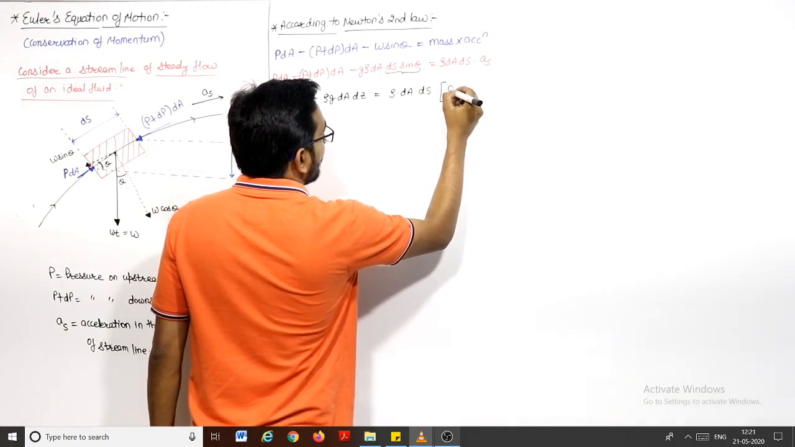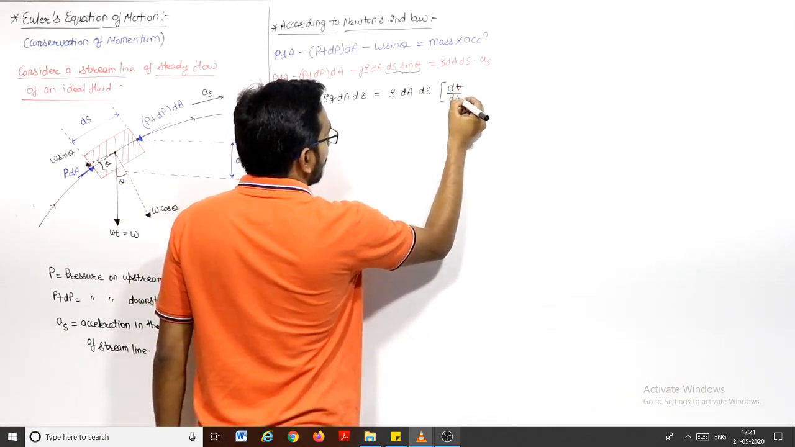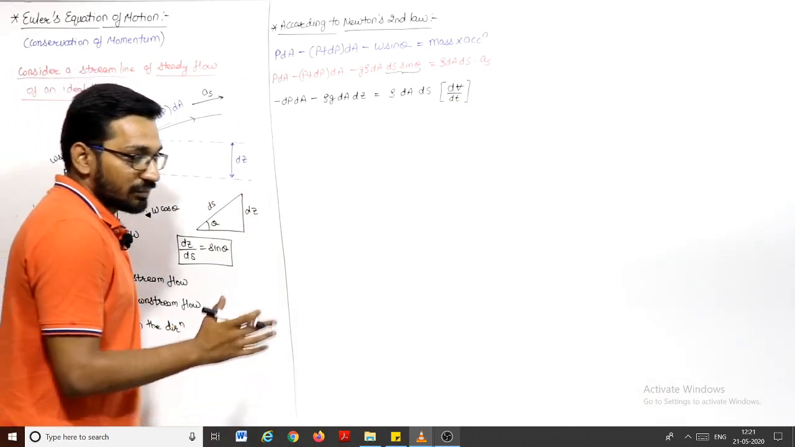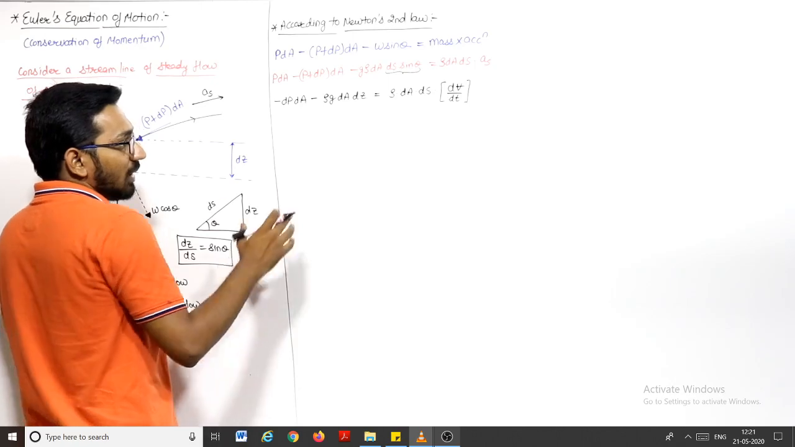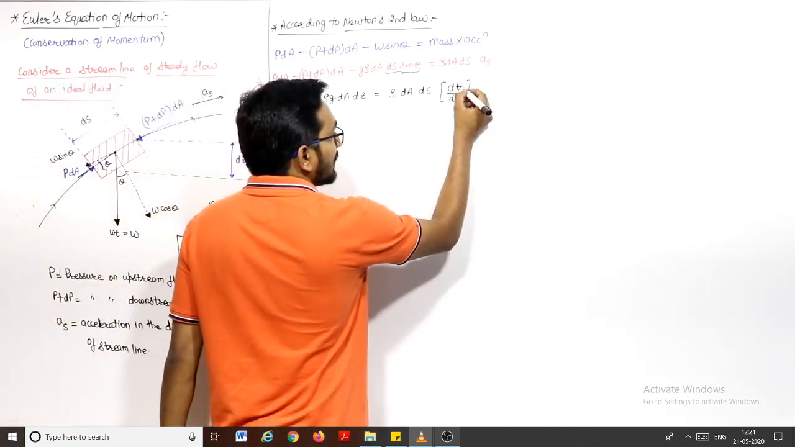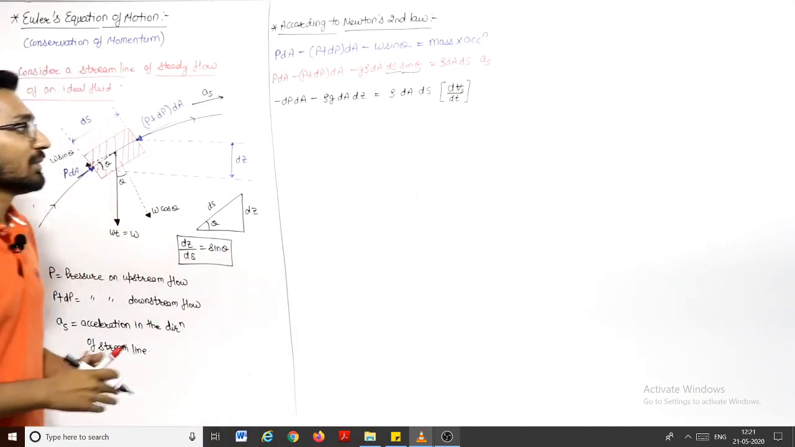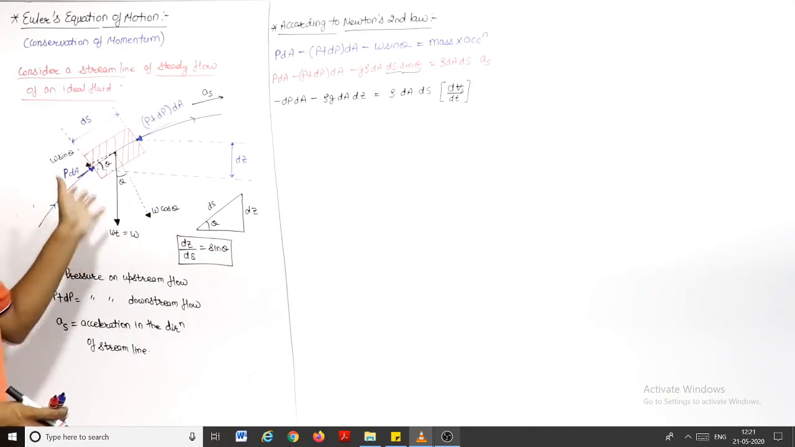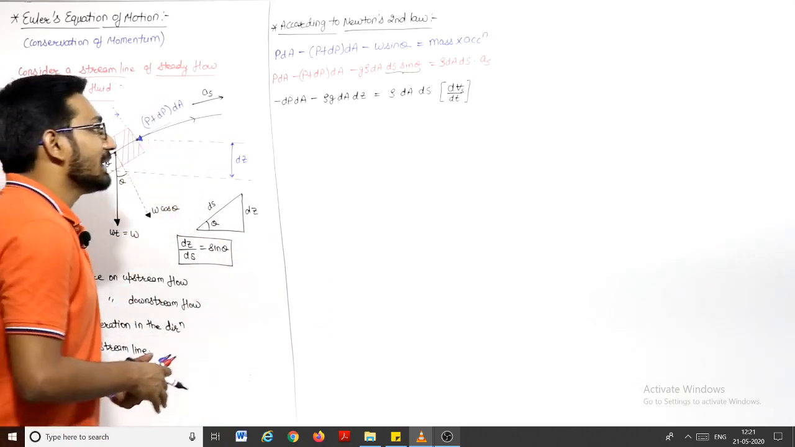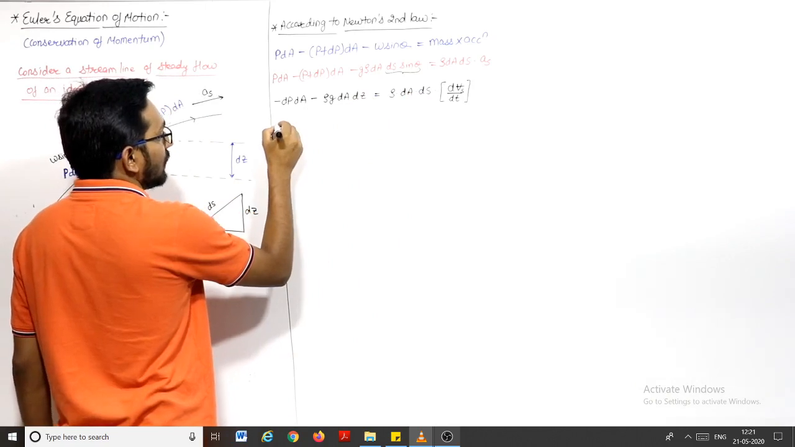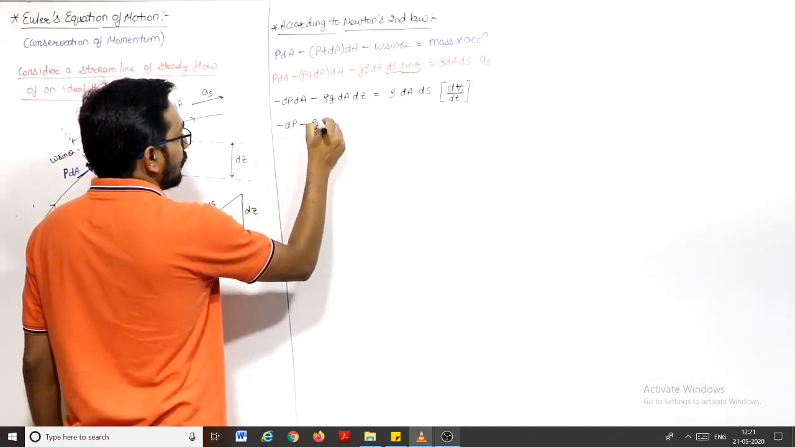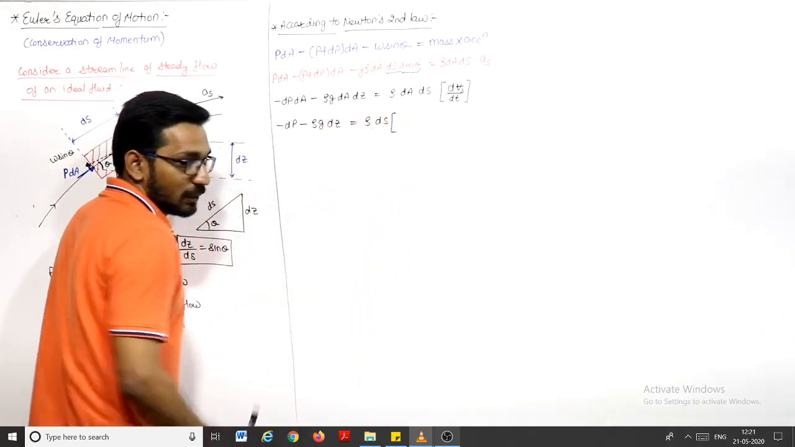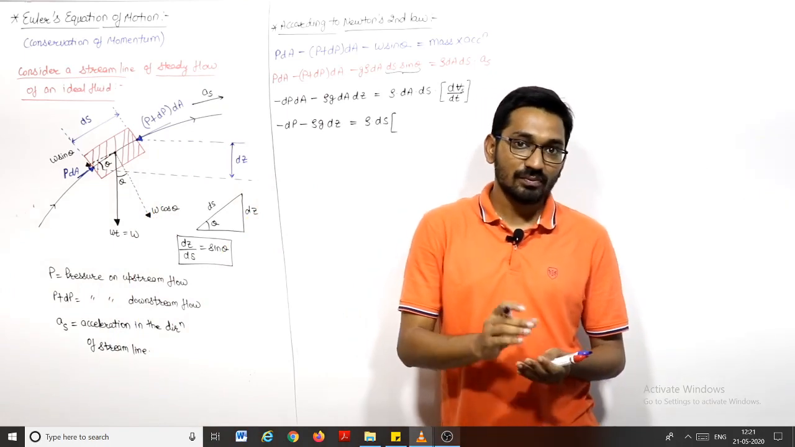Acceleration is the rate of change of velocity with respect to time. So this is the rate of change of velocity with respect to time, right? In space coordinates, velocity has two dependencies: one is the space coordinate, and one is the time coordinate. So it is dv_s by dt. From here, dA will cancel out. This will be equal to minus dP minus rho g dz is equal to rho ds dv_s by dt.